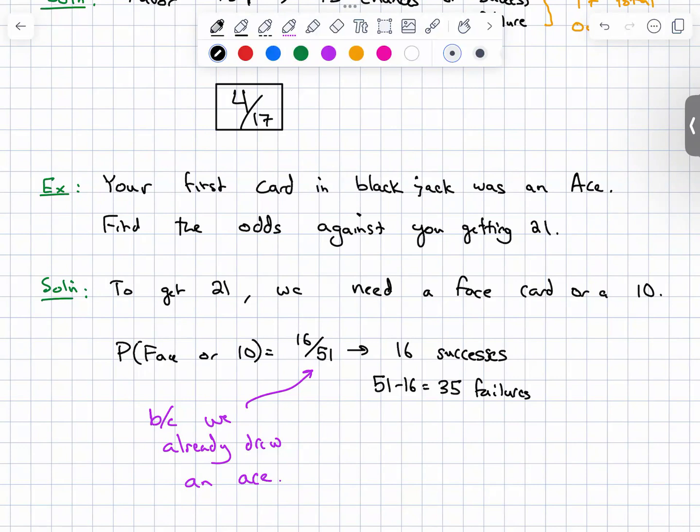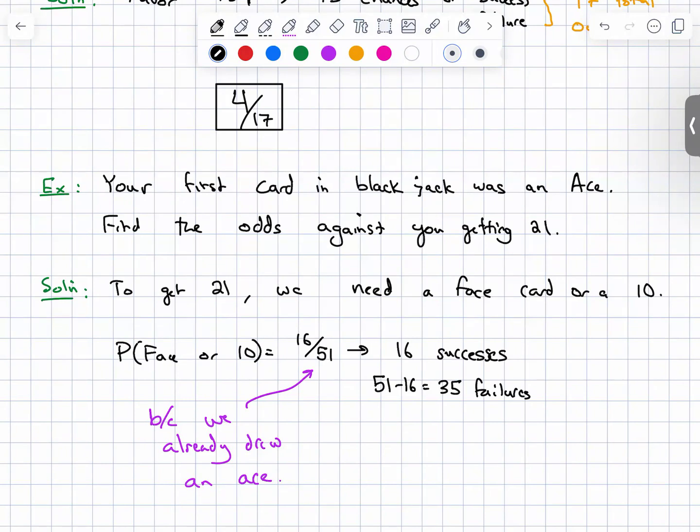I feel like this question is becoming more complicated than it was supposed to be, so maybe we'll do another one after this that's more straightforward. But because we drew an ace already, and we're assuming the dealer hasn't drawn his cards yet, there would be one less card in the set.